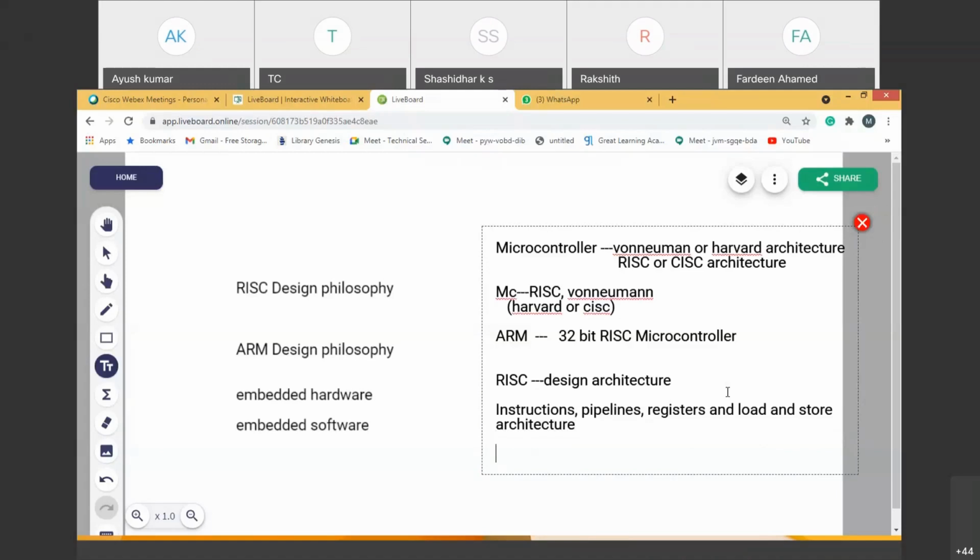Instructions. So RISC has a simple set of instructions. That is the first statement. All instruction lengths are fixed. It means fixed length instructions. Since they are fixed length instructions, every instruction can be executed in a single cycle. That's the most important point. RISC architecture always follows instructions which are simple in nature. Every instruction is fixed in length and can be executed in a single cycle.